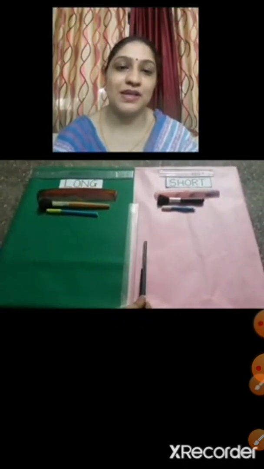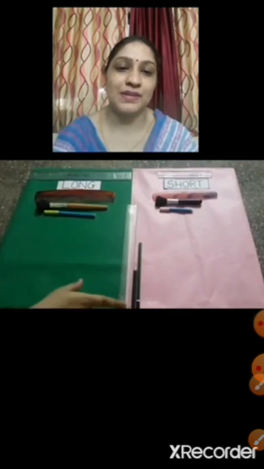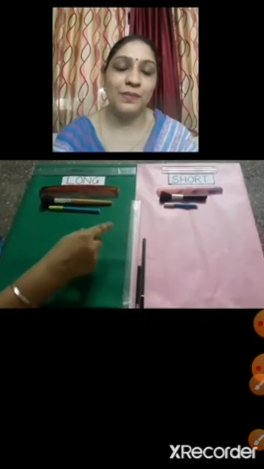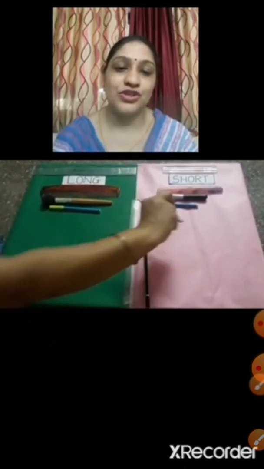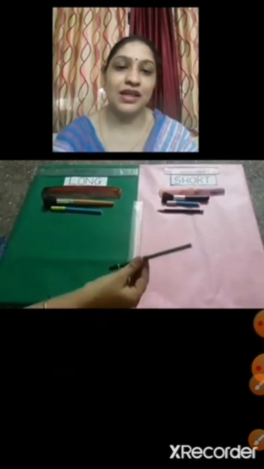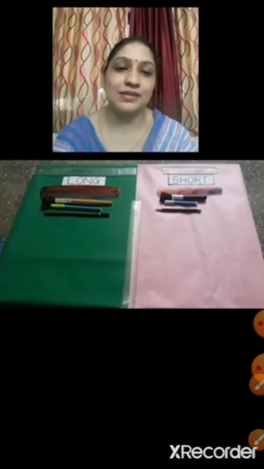Yes, these are pencils. Now we are going to put the pencils like this. Short pencil, long pencil, short pencil and long pencil.